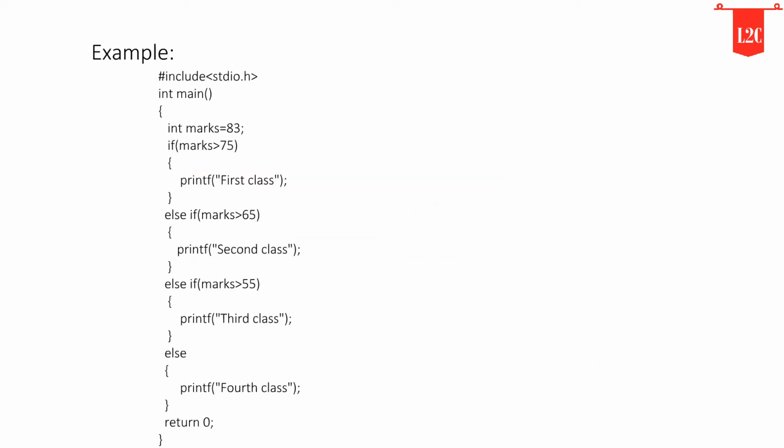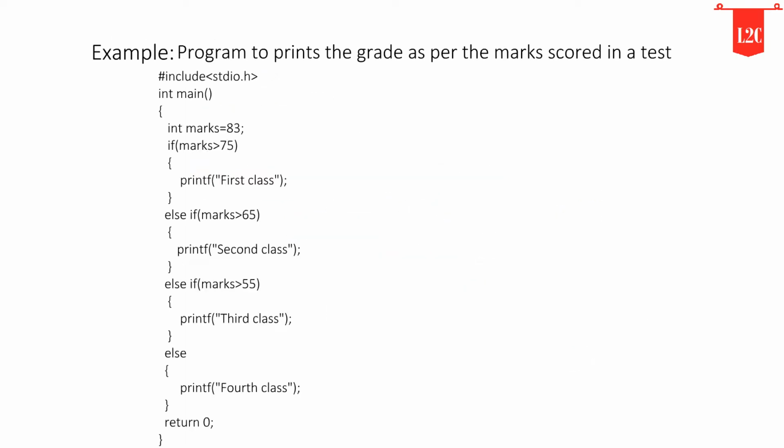Let us see the actual working with the help of a program. This program prints the grade as per the marks scored in a test. We have used the else if ladder in this program. We have initialized a variable with marks. In the else if ladder structure, we have provided various conditions. The value from the variable marks will be compared with the first condition. Since it is true, the statement associated with it will be printed on the output screen.